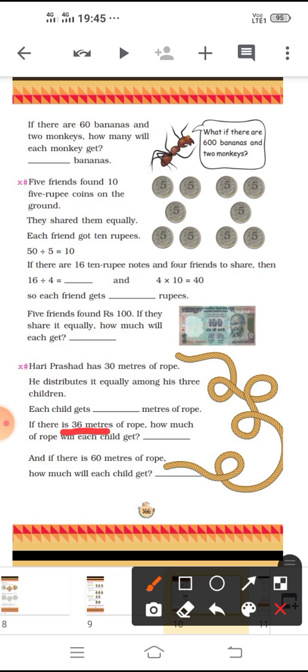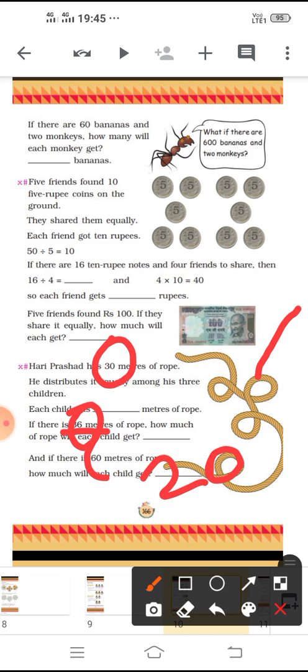And if they have 60 meters, each child gets 20 meters. So it's up to the total number, and among how many we have to divide them equally. Okay, children.